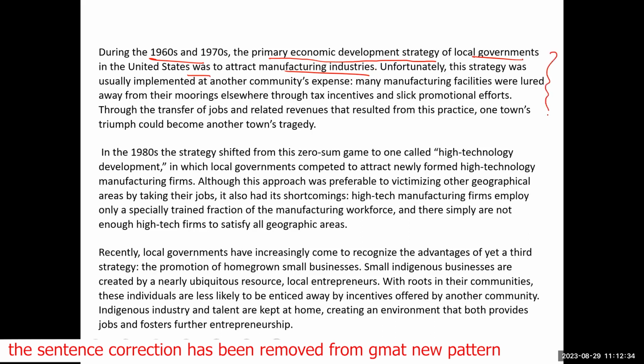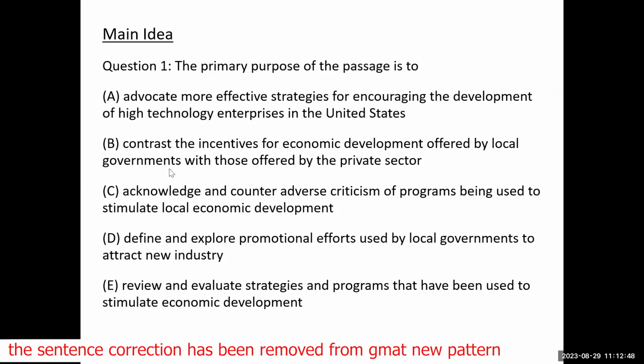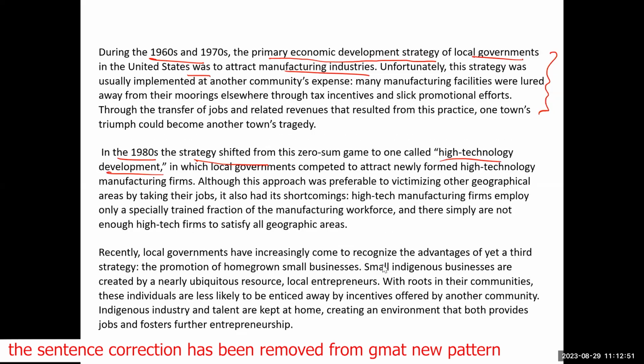And then in this passage, he tells us that there were some problems in this strategy. So in the 1980s, the strategy shifted, and a new strategy came into play, which was called high technology development. And then he says even this strategy has had a problem: there are simply not enough firms. So he's ending these passages by telling you that there is something wrong with strategy number one, and strategy number two also has something wrong. And then he talks about local governments employing a third strategy.